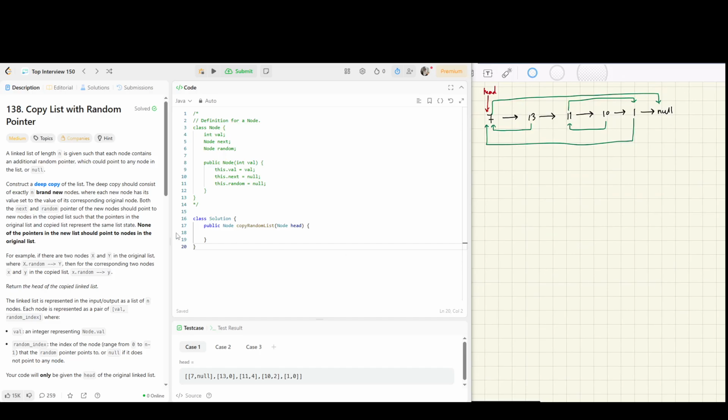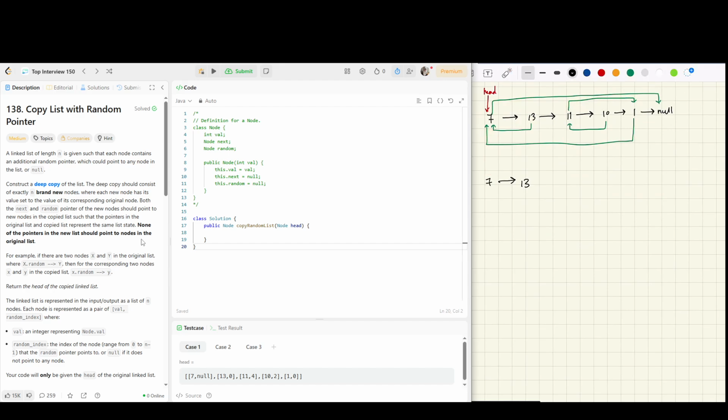Okay, let's do problem 138, copy list with random pointer. In this question, we need to construct a deep copy of the list. Deep copy basically means none of the pointers in the new list should point to the nodes in the original list. So if we want to create a copy of it, it shouldn't be pointing to the original one.